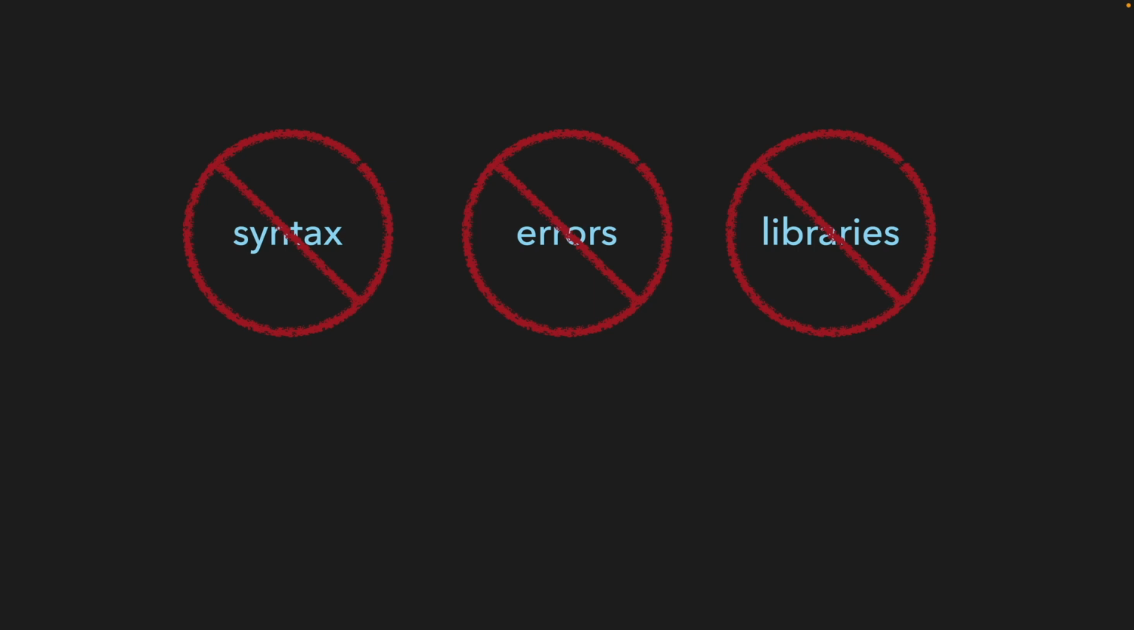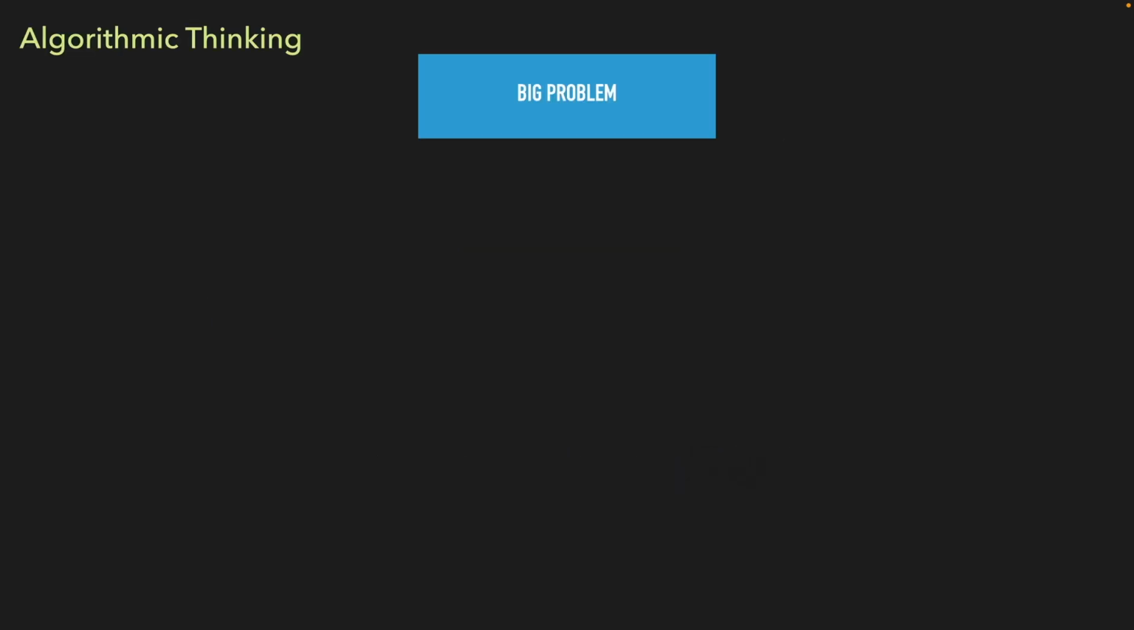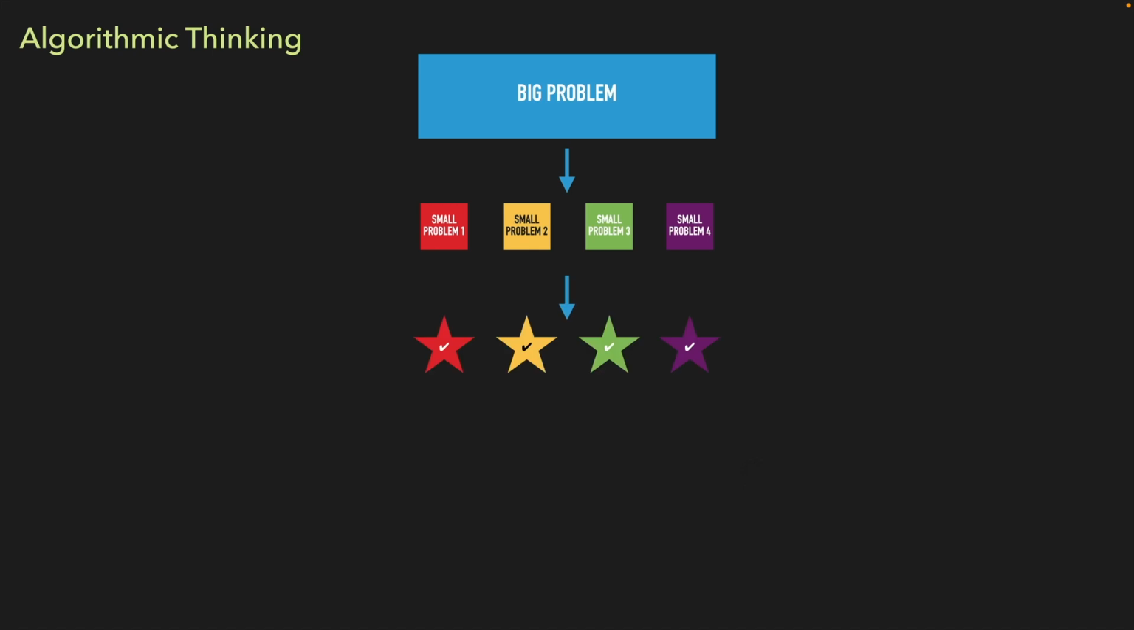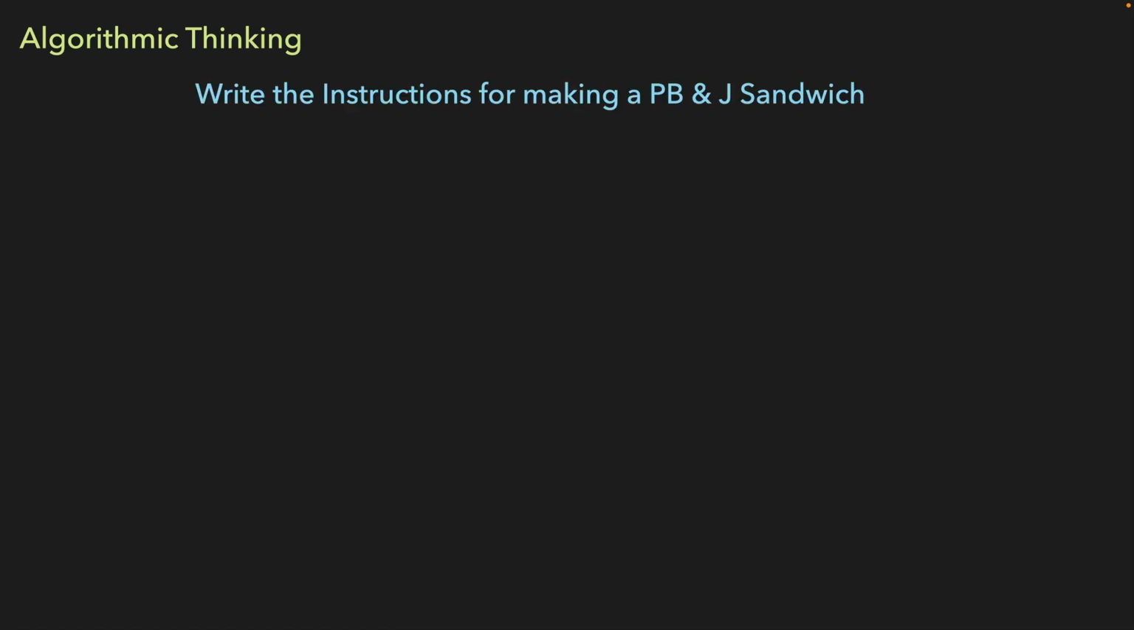The real problem that most beginning programmers have is that they've never been taught algorithmic thinking. Algorithmic thinking is the process of taking a big problem, breaking it down into smaller problems, solving each of those small problems, and then putting those solutions back together to solve the original problem. Let's look at another example to see how this works.